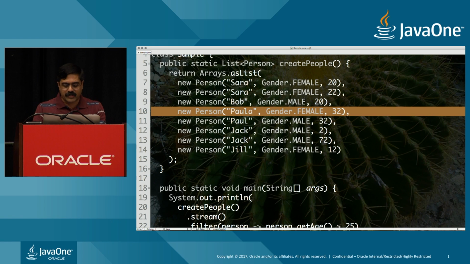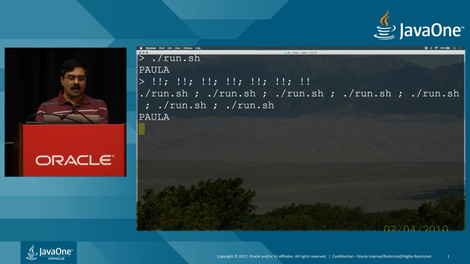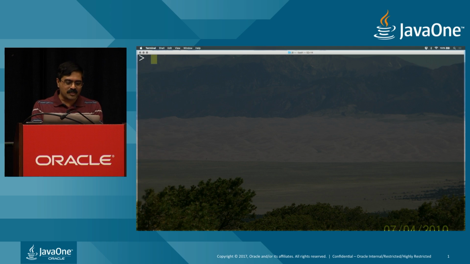But let's go back and run this code several times just real quick here. Let's go ahead and say run.sh just once. It says Paula, but I want to run this many times. So here we go, and I'm going to keep running this several times. And it's going to be repeatedly Paula, isn't it? Doesn't matter how many times I run. I know running this is not a proof of it, but just trust me. It's going to be the same as many times as you run it.